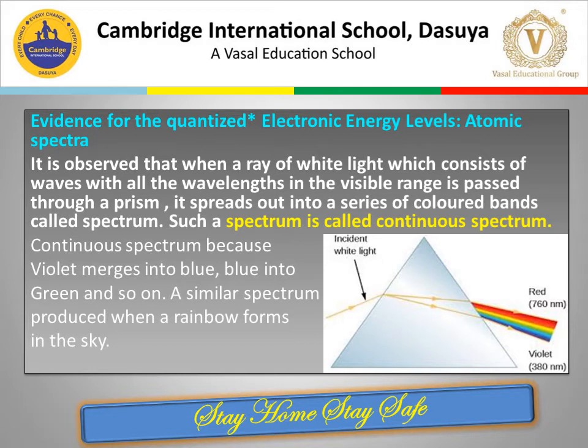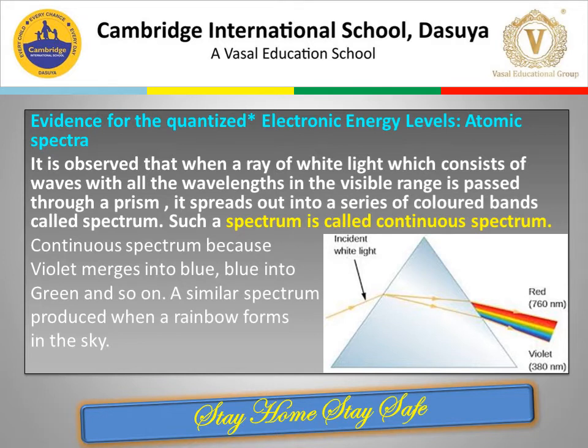We will be discussing the evidence for quantized electronic energy levels, or the atomic spectra. But before that, let us try to understand the spectra. Since we know that a beam of light is deviated or refracted from its original path as it passes from one medium to another medium.